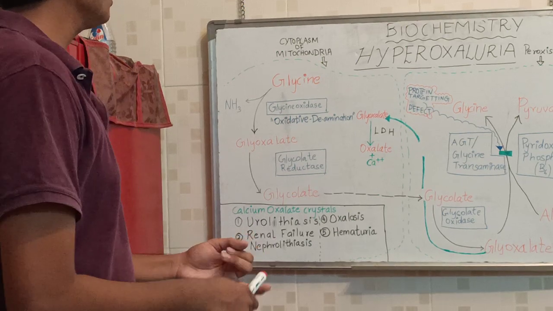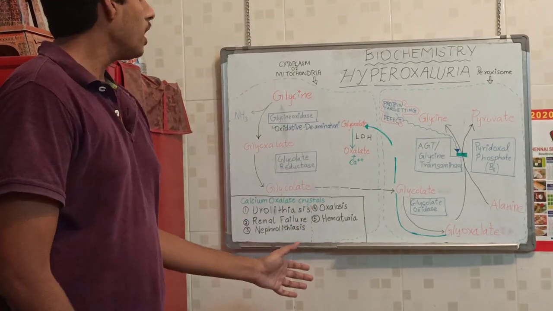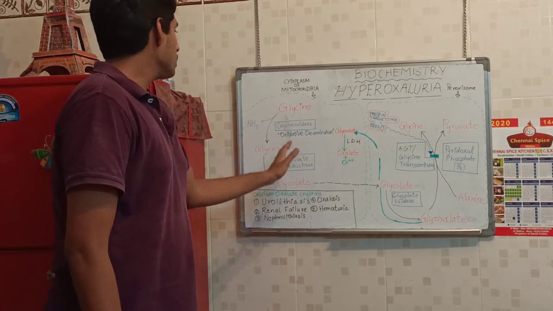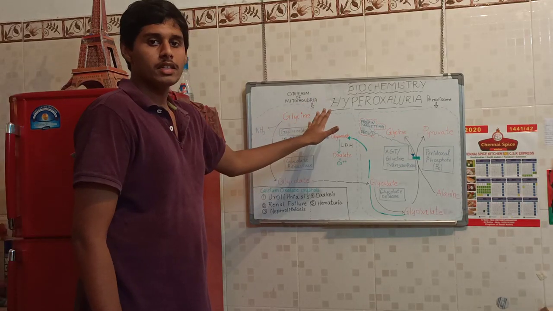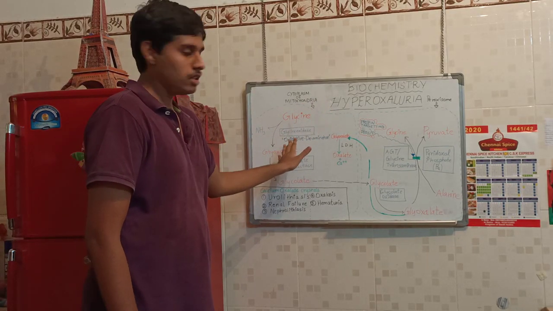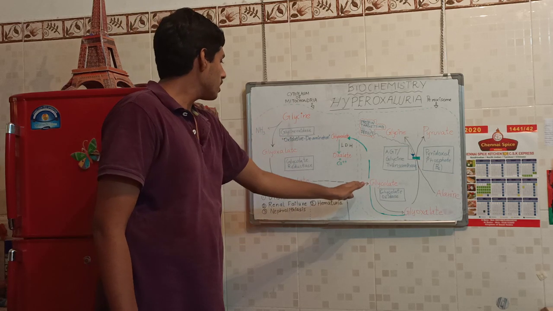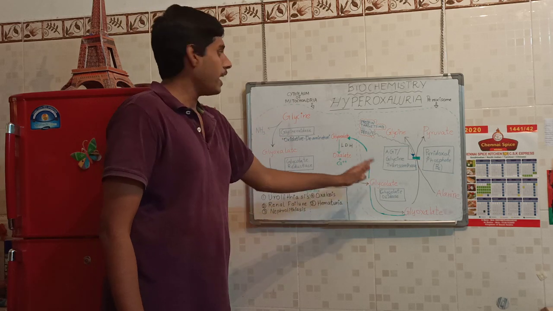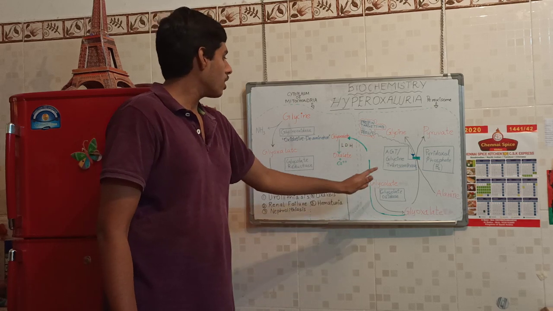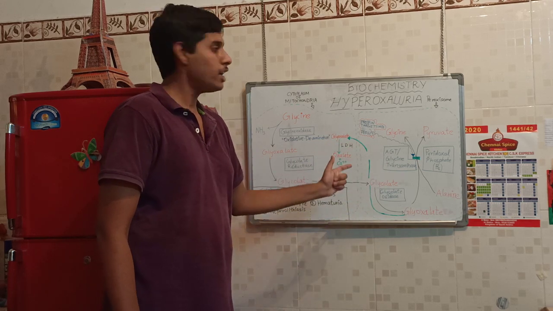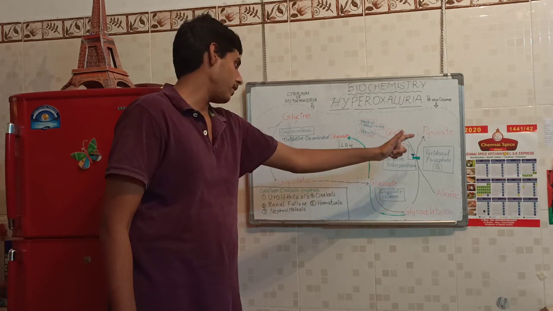So this is what we saw today. To sum up, this is a defect in the metabolism of glycine, and here the glycine is getting converted to glycolate, and glycolate enters the peroxisome, and glyoxylate and alanine combine to form glycine and pyruvate.